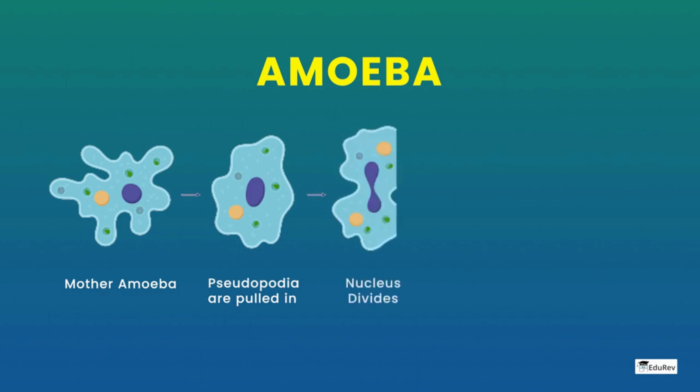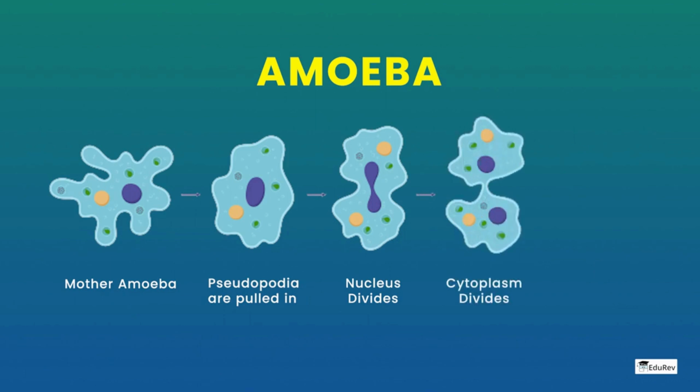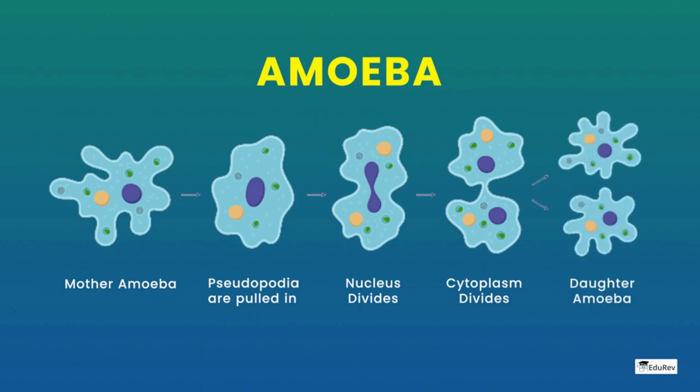Amitosis is observed. The division of the nucleus takes place, which is followed by the splitting of the cytoplasm. At the point of fission in the body of amoeba, a constriction starts to develop. The constriction or furrow turns deeper, resulting in formation of two daughter cells.